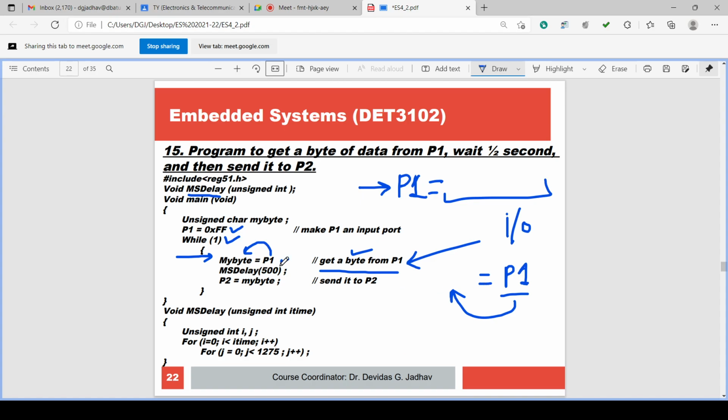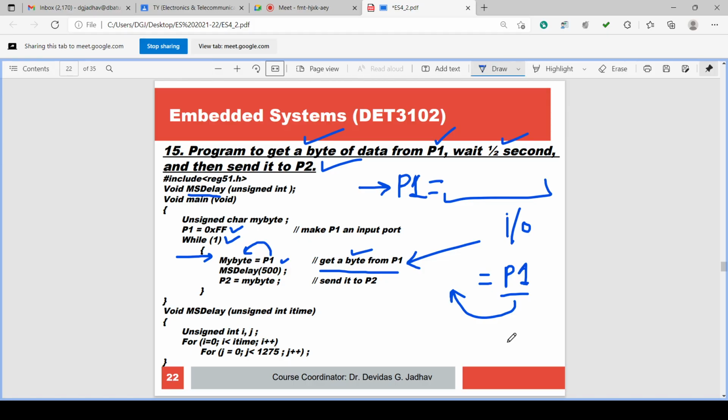Now here, P1 on the right side of the equation means P1 is read into the variable and stored there, while P1 on the left side of the equation means the value is output to P1. So in this program, a byte of data is taken from P1, wait for half a second and then sent to P2. We have to read P1, send to P2 and check what value is on P2.